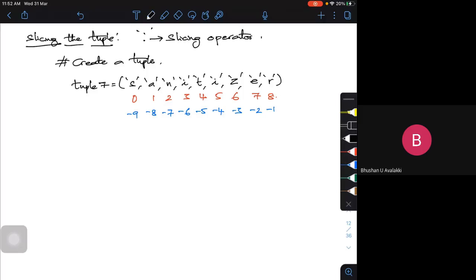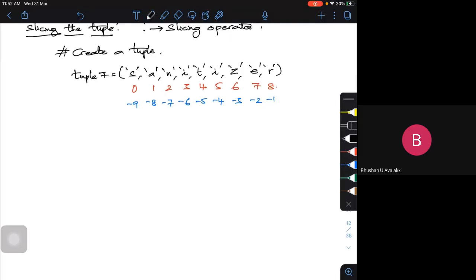Now, let me do some slicing operation, elements between second to fourth. So I will print tuple 7, within the square bracket, 1 to 4. What is the second item here? The second item is at index 1 and the fourth item.